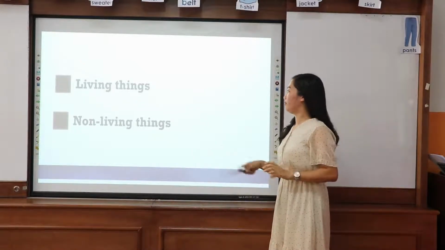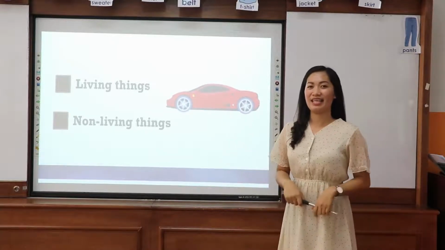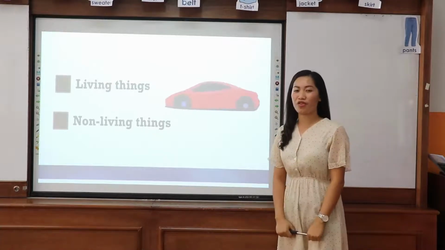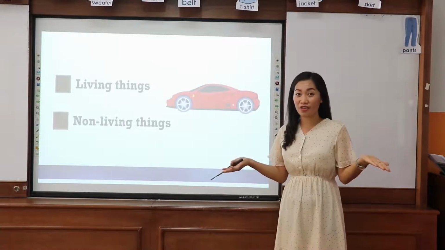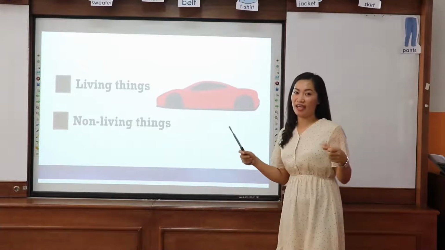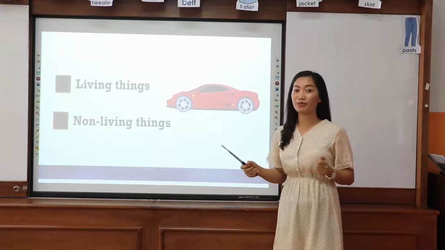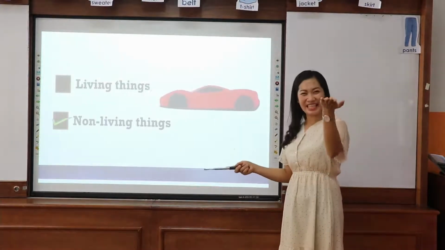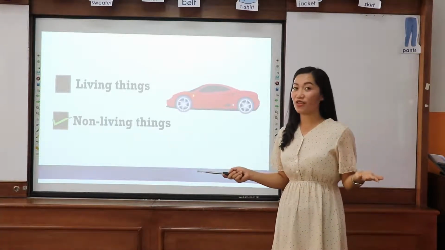Second example. How about this one? What do you call this one? Yes, it's a car. What do you think a car is? Is it a living thing or a non-living thing? I know that car can move, but without drivers, they cannot move. So we consider them as a non-living thing. Car is a non-living thing.